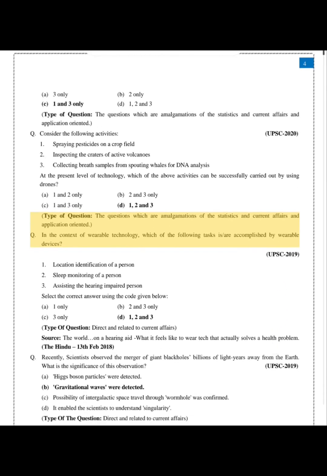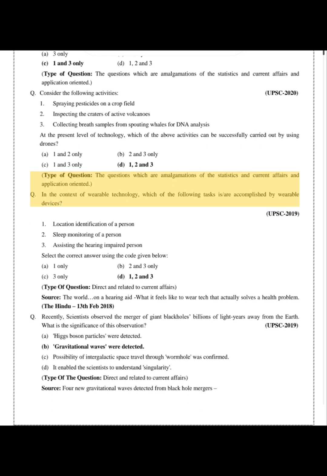Q. In the context of wearable technology, which of the following tasks are accomplished by wearable devices? UPSC 2019. 1. Location identification of a person. 2. Sleep monitoring of a person. 3. Assisting the hearing impaired person. Select the correct answer using the code given below.